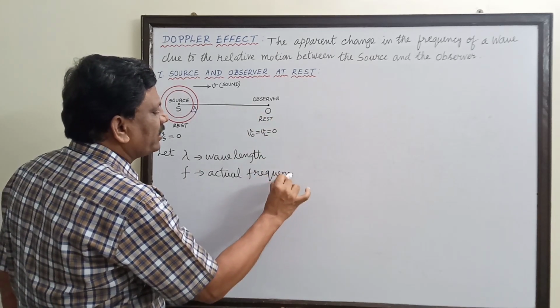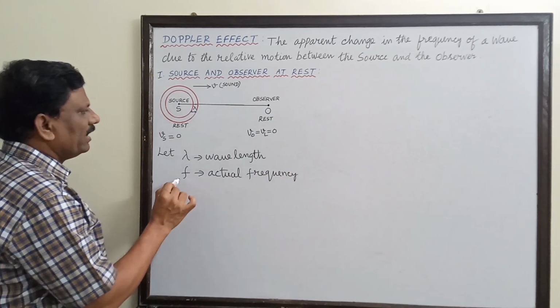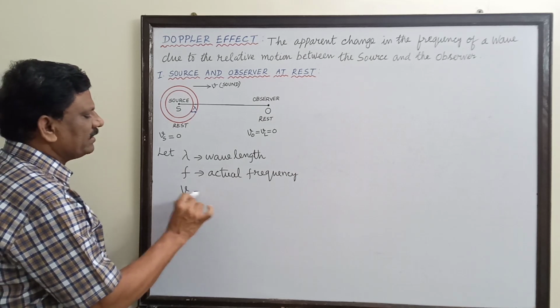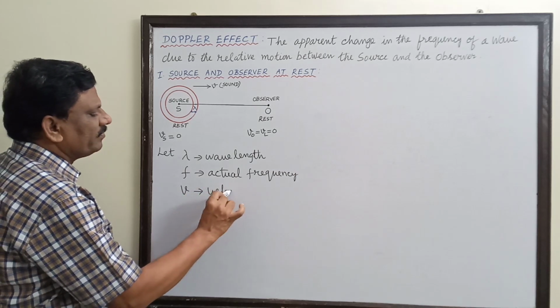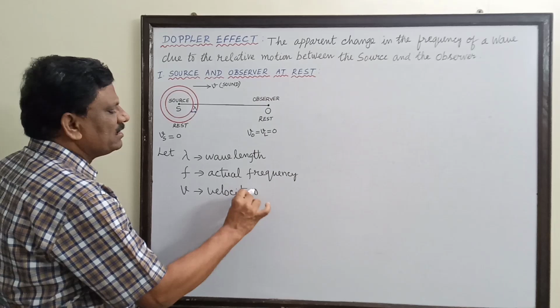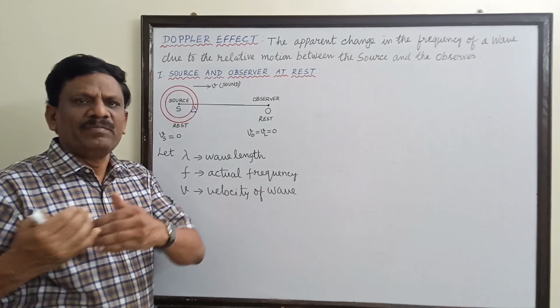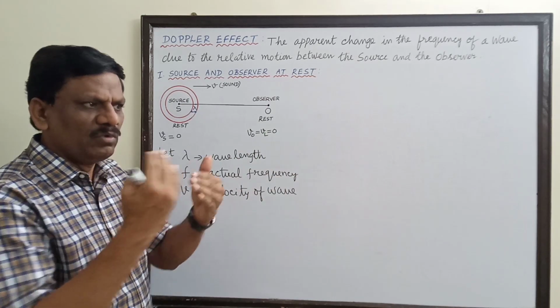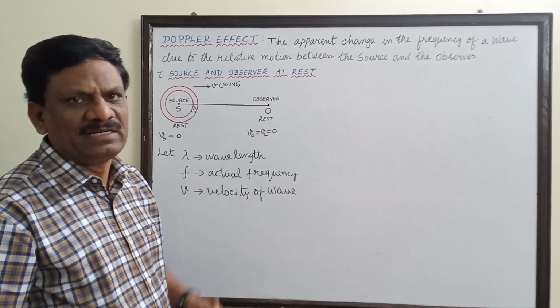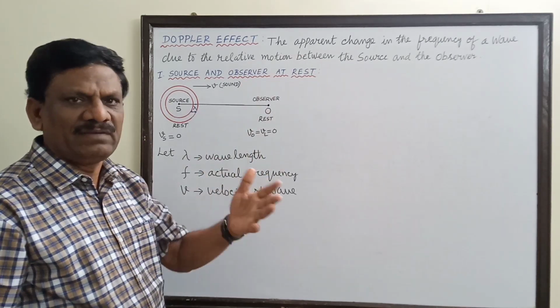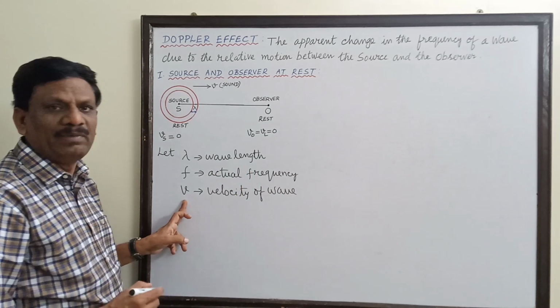So this is the actual frequency, and v is the velocity of the wave. So when sound is coming out of the whistle, that sound wave is traveling in the air, is it not? Sound is traveling in the air with some speed, that is denoted by the symbol v.